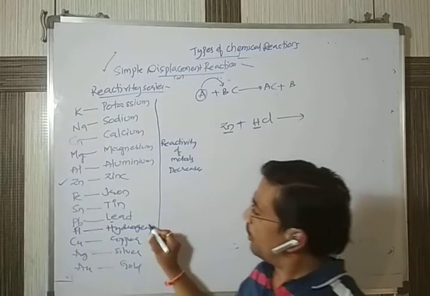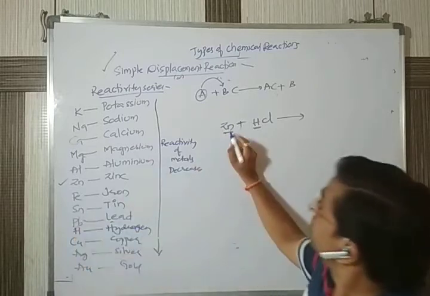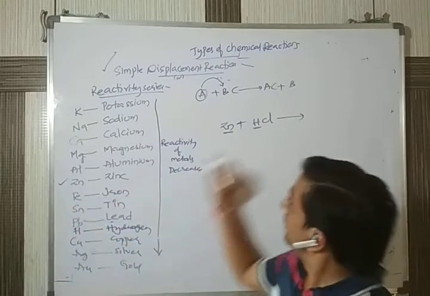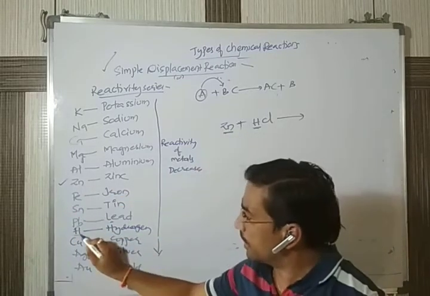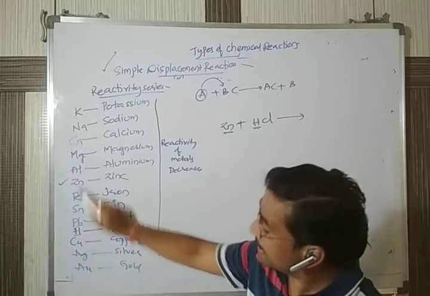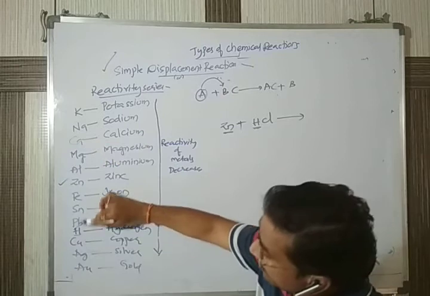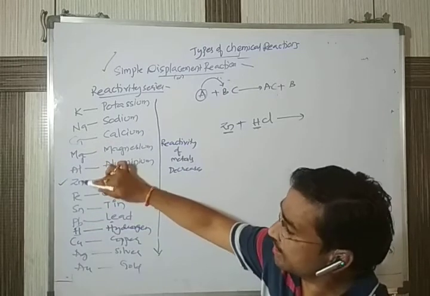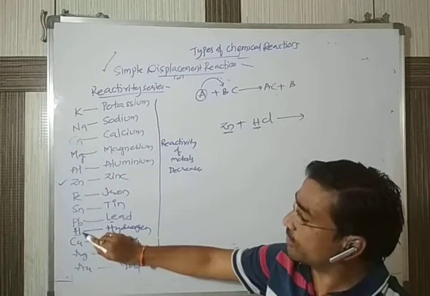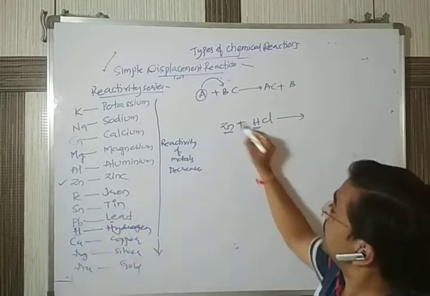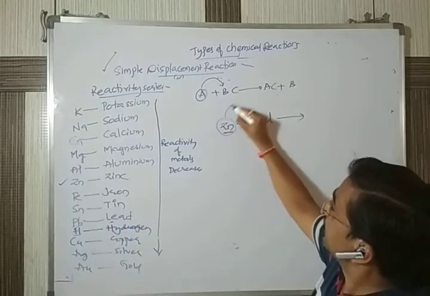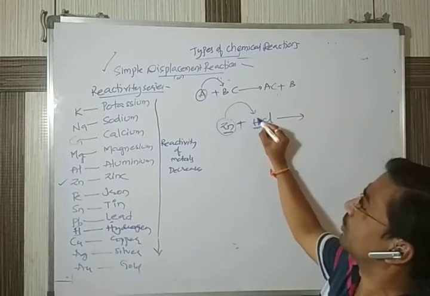Okay, so you can see our example. Zinc is here, second is hydrogen. Zinc is above hydrogen, which means zinc is more reactive than hydrogen. As a result, zinc can easily replace the hydrogen.